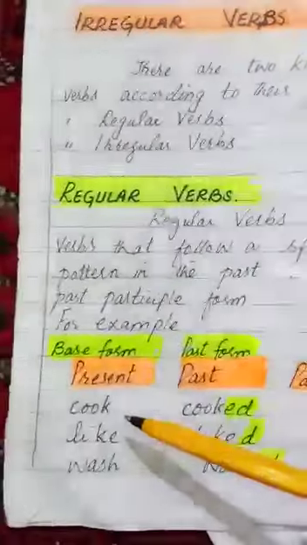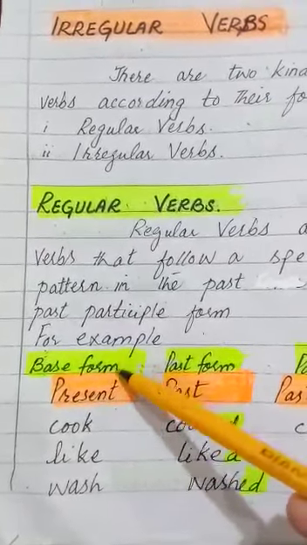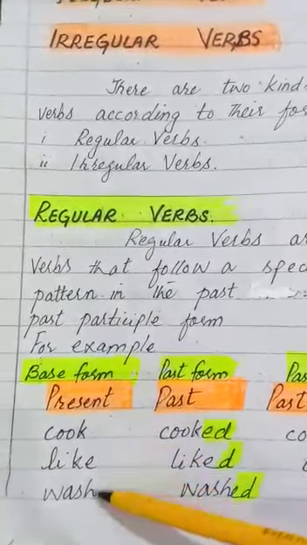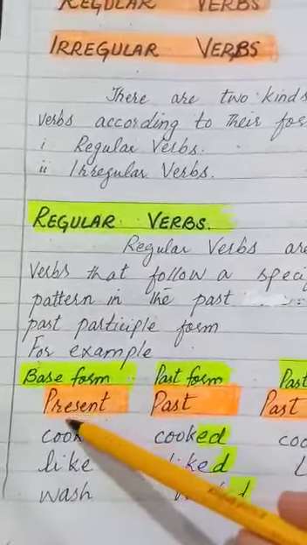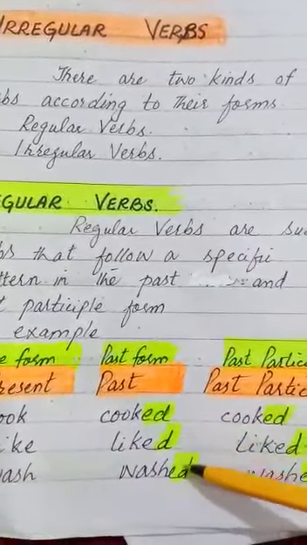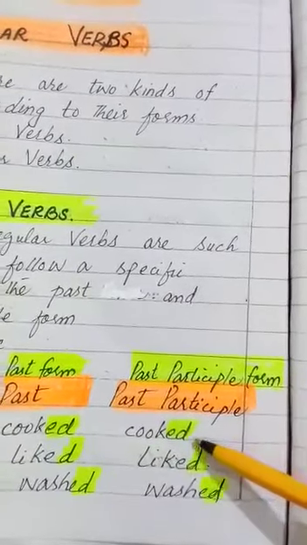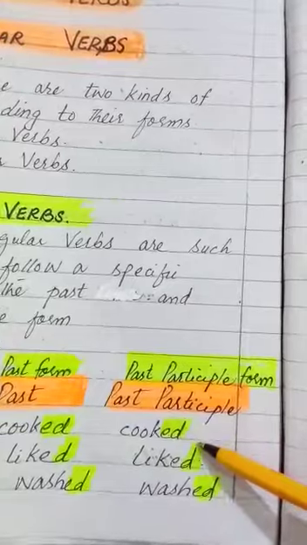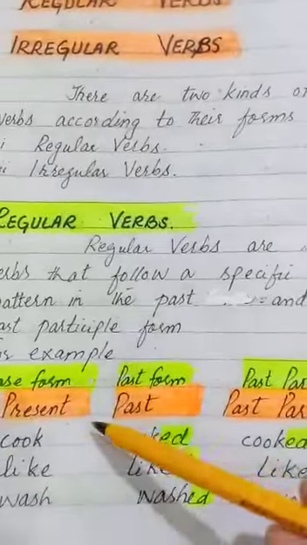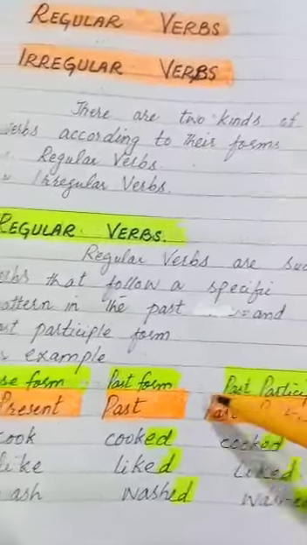Now see these verbs. In the present form, this word is cook. That is called base form of the verb. Like, base form, and wash, base form. When we put them into past form, it becomes cooked, liked, and washed. Similarly, in third form or past participle form, they are changed into cooked, liked, and washed. Dear students, these forms: base form, past form, and past participle form.